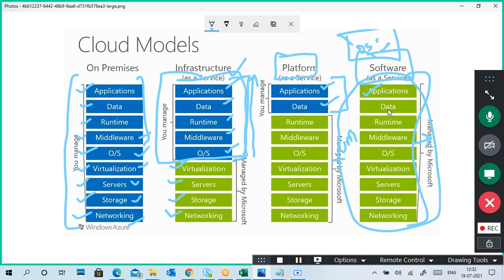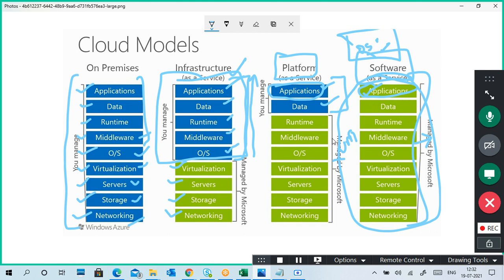In platform as a service, we are also accessing an application, but management of the application is required. Application management knowledge is required, but here it is not required. How to manage an application, how to create particular things in an application, not required.